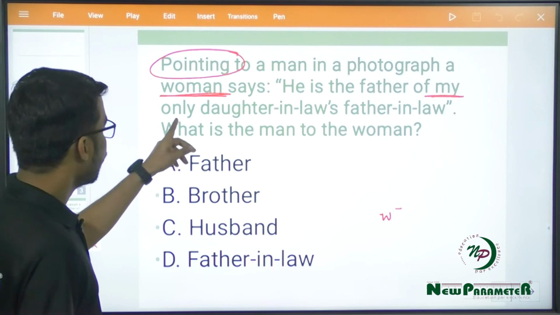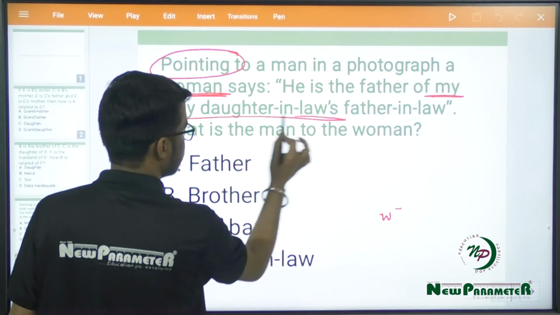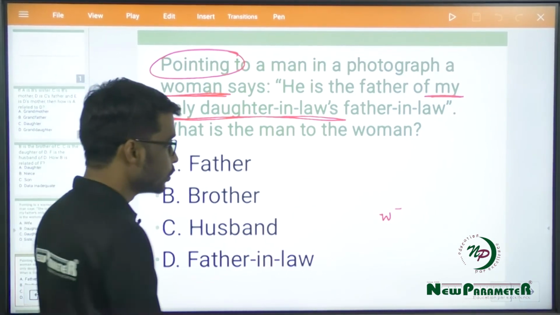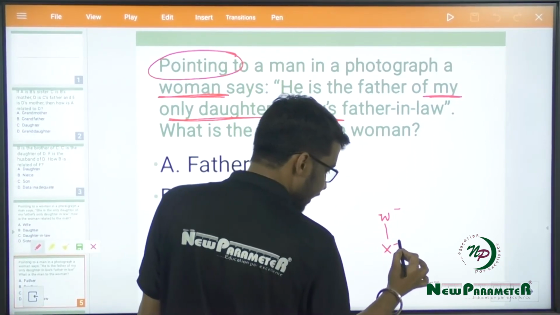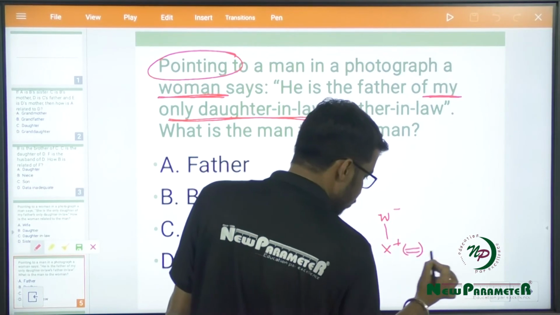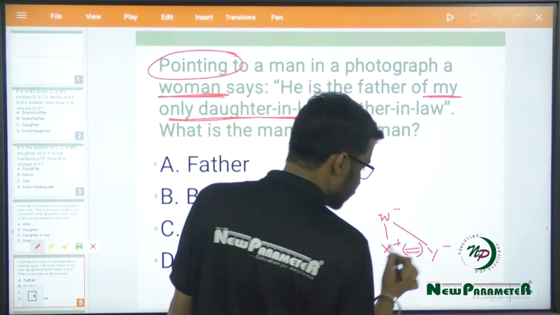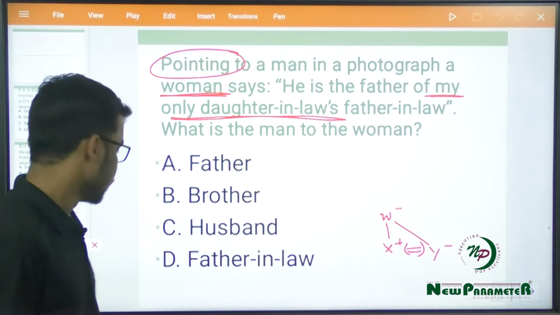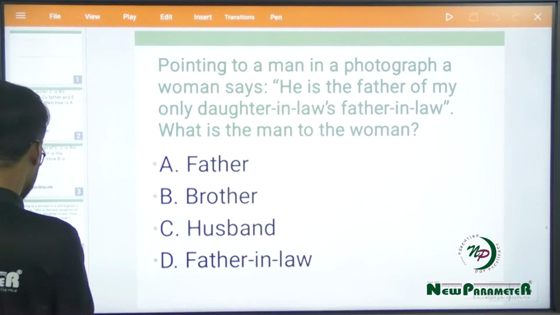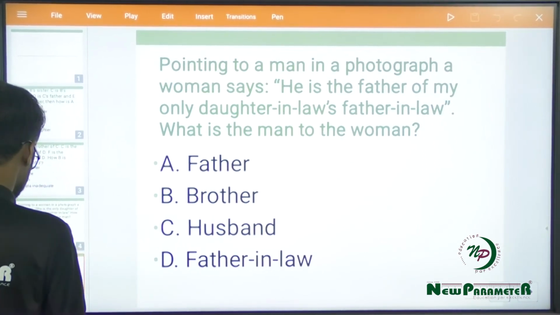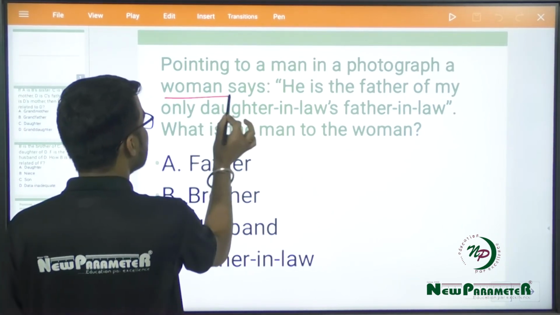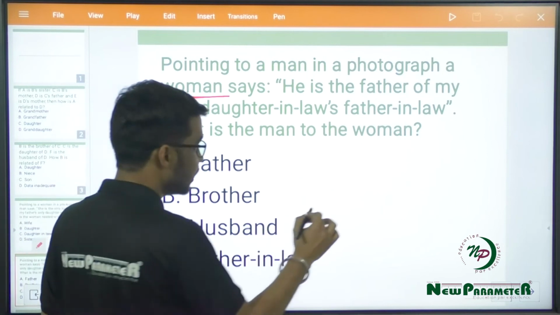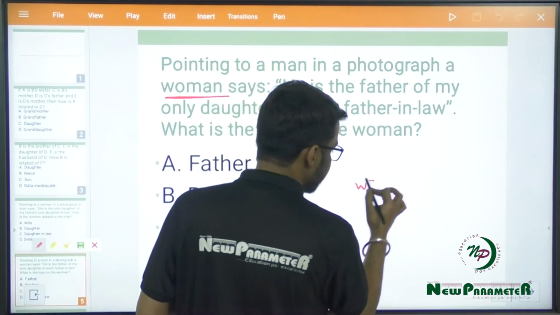Now, my only daughter-in-law. So the woman has a daughter-in-law, that means the woman would be having a son, let's say X, and if X is married to Y, then this Y would be the daughter-in-law of W. Let me again explain this concept to you, right? I'm sensing that some might be having a problem. First of all, I have to find whosoever is saying the sentence. Here the woman is saying the sentence, so I will be placing the woman first.